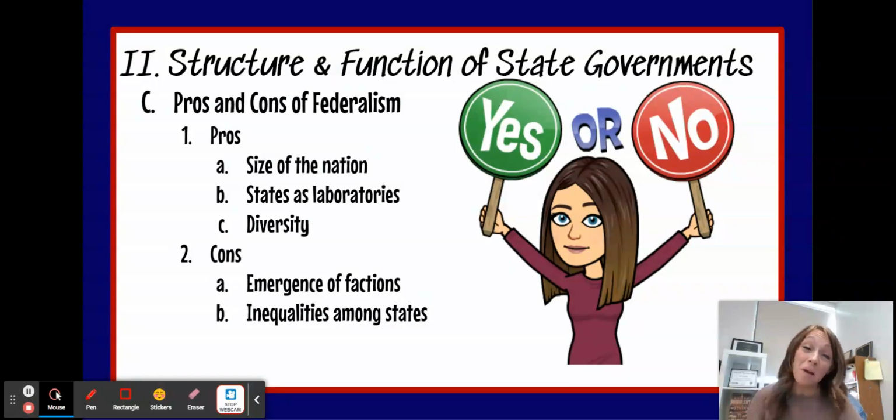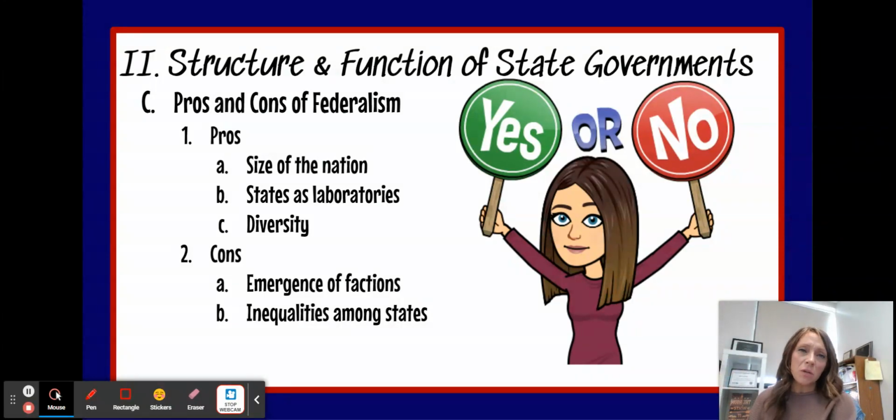There are some cons, though, of federalism. It's not all rainbows and sunshine. One of the cons of federalism is the potential for the emergence of factions. A faction is a group of people who have ideas that might not be good for everybody else. We might have a faction pop up in one part of the country, and then they might be able to further their ideas because they are a growing faction, and maybe there are lots of people in that part of the country that feel the same way that they do.